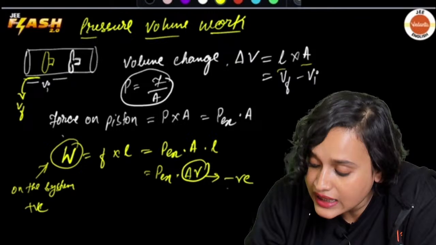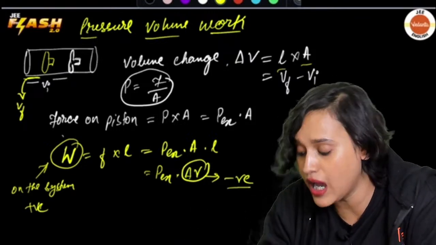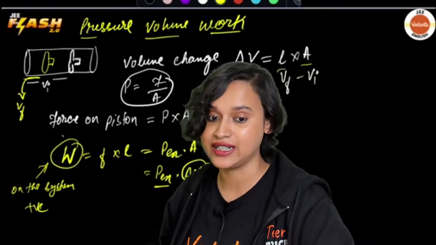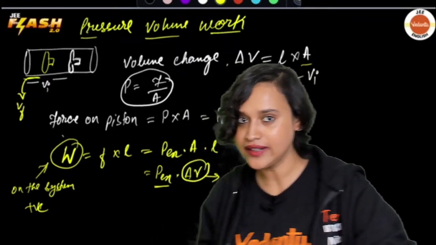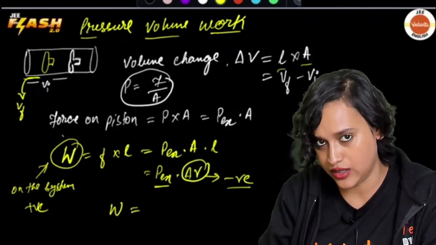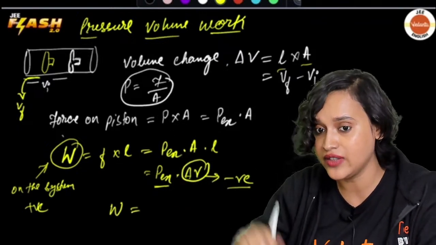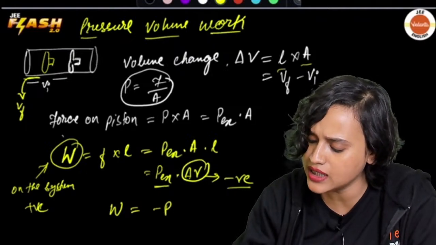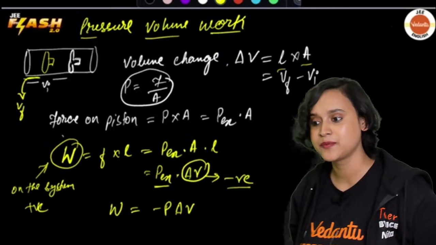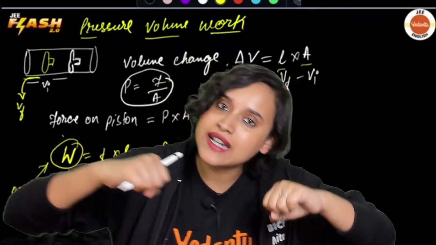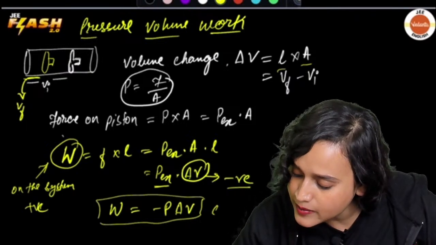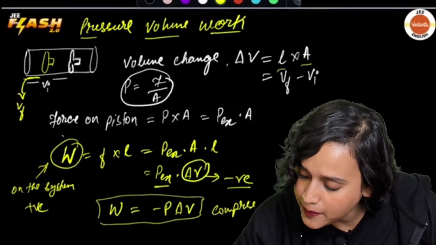When my delta V is negative, my external pressure also has to be negative, right? So that means I can write that W is equal to, now instead of writing that my delta V is negative, let me just write minus P delta V when it is getting compressed. This is my equation when compression is happening.